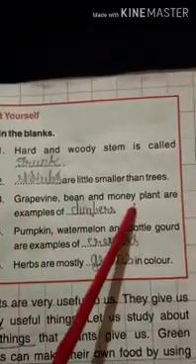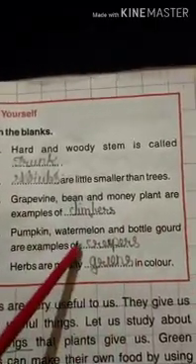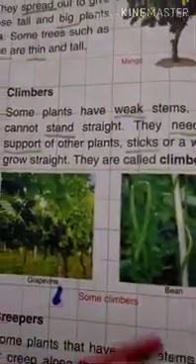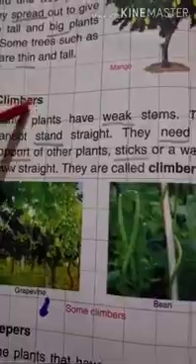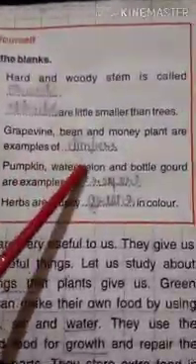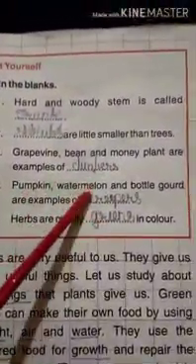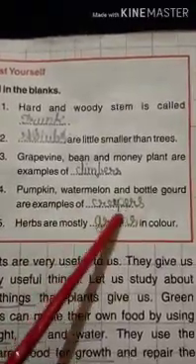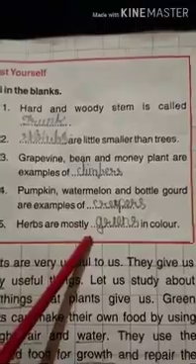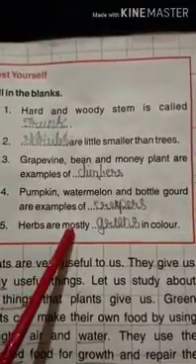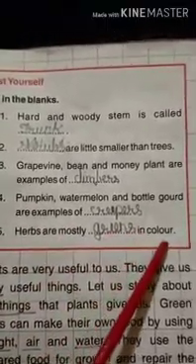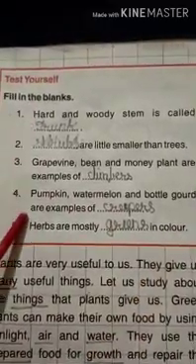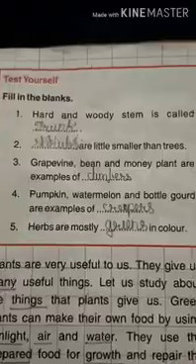Grapevine, bean and money plants are, what are they? Climbers. Pumpkin, watermelon and bottle gourd are examples of creepers. Herbs are mostly green in color. Okay. So you do this in your book.